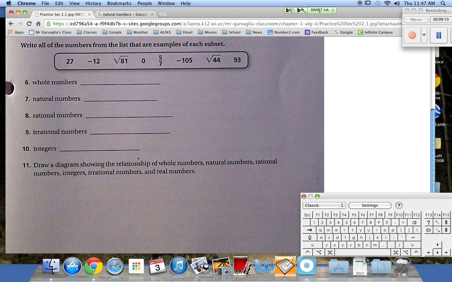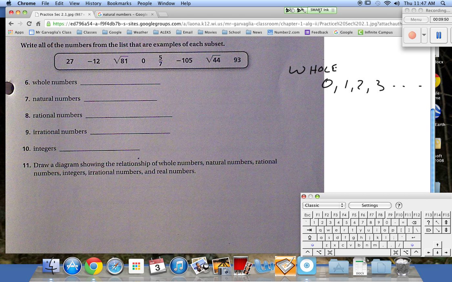All right. Let's take a look at these numbers up here, and let's figure out if these numbers are whole numbers, natural numbers, rational or irrational numbers, or integers. Let's take a look at whole numbers. What are whole numbers again? 0, 1, 2, 3, and on. This is whole. 0 is not a natural number.